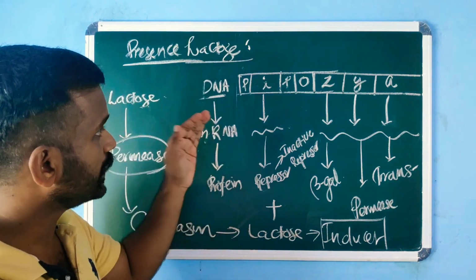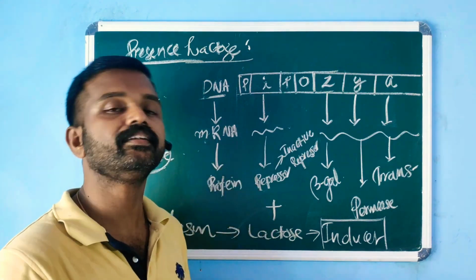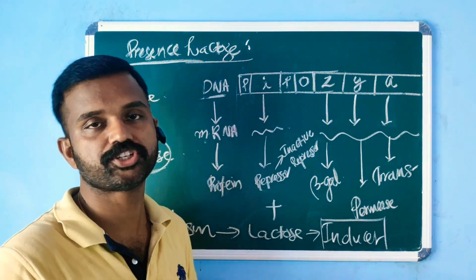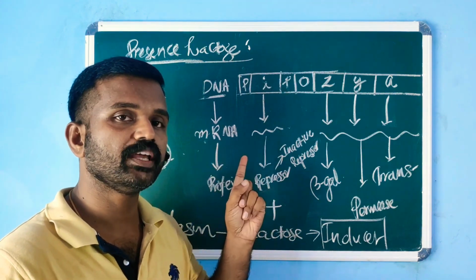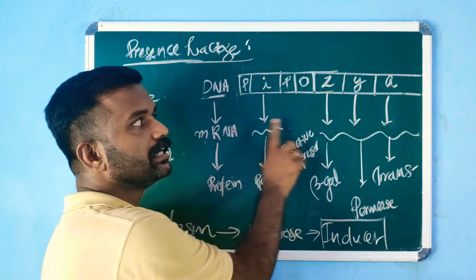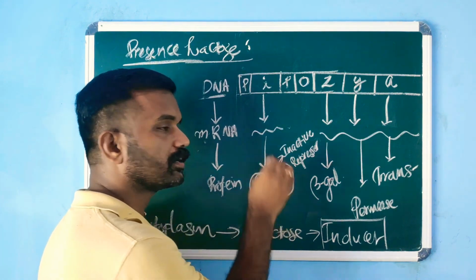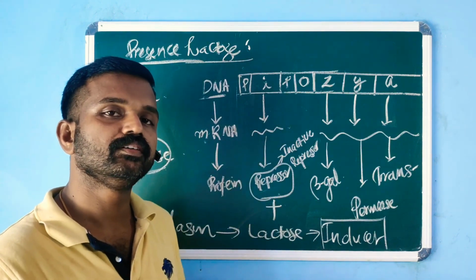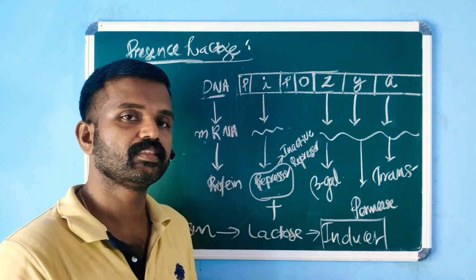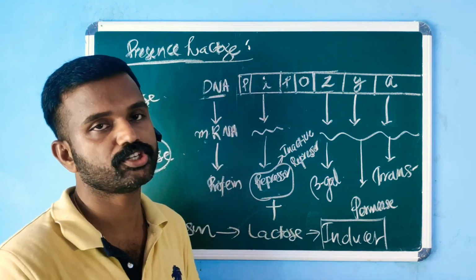The regulation of lac operon discussed here is an example of positive regulation or negative regulation? This is actually negative regulation. Why? Because the regulator regulates the whole process by producing a repressor. If it regulates the process by producing a repressor, it is known as negative regulation. Instead, if it produces an activator, then we can call it positive regulation.